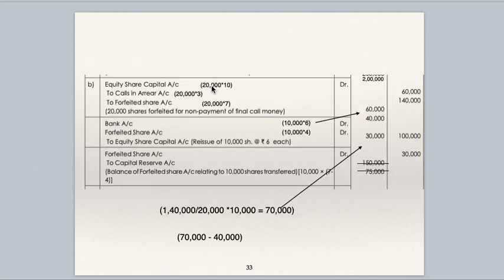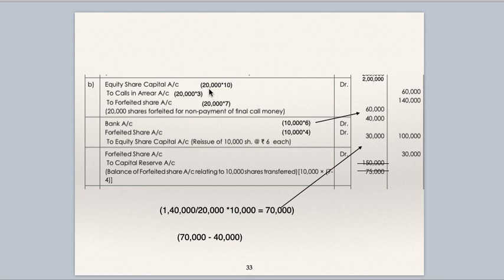Equity share capital account debit 20,000 into 10, 2 lakhs. To call arrears 20,000 into 3, which is not received. To forfeited shares 20,000 into 7, which is received. So on 20,000 shares, 7 rupees is received, so 1,40,000 will go to forfeited shares account. 60,000 is not received, 20,000 into 3. The final call will go to call arrears account. Equity share capital account is to be debited with 2 lakhs.